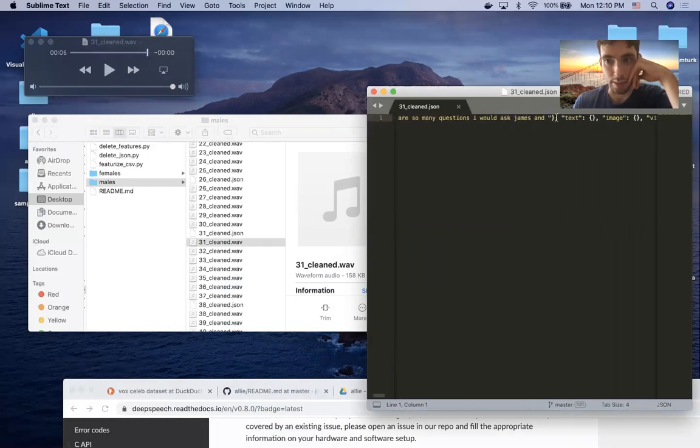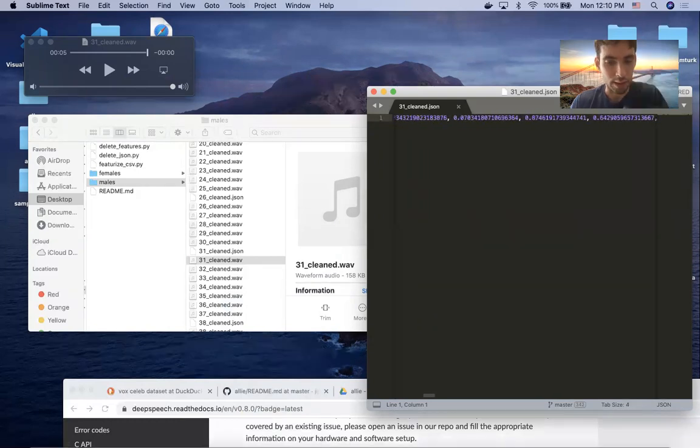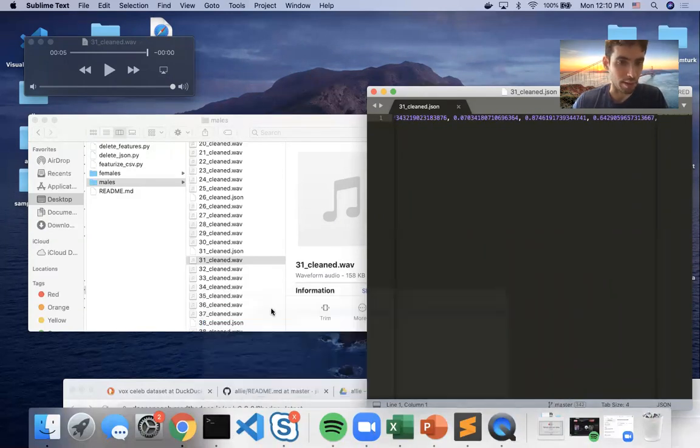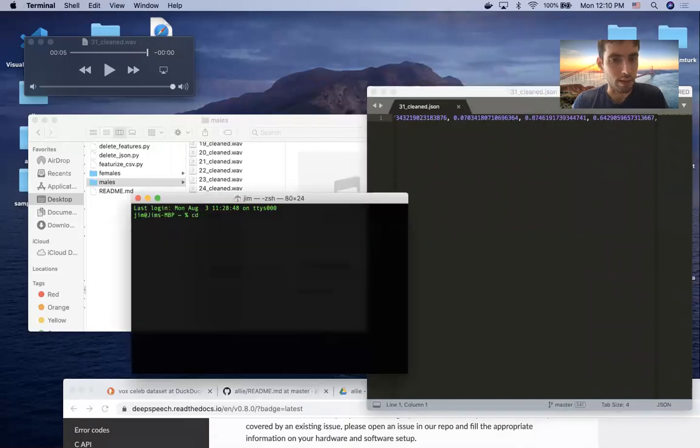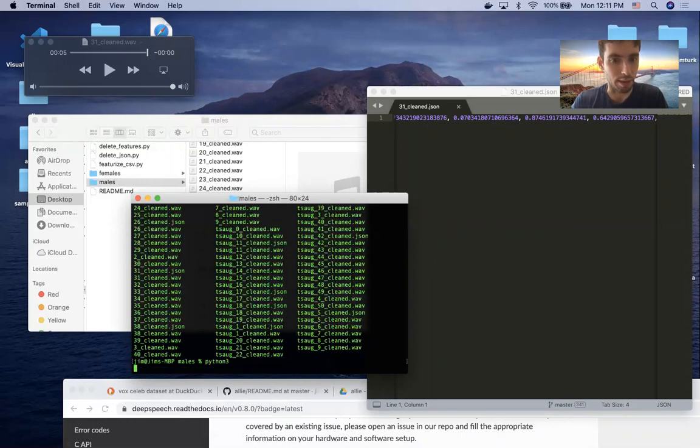Yeah, so that's a pretty good transcript. And then it has all the features here, Librosa features, and all the labels. So I just want to show you guys how to quickly query these, because it might not be intuitive to understand what exactly is going on. So let's go to the desktop, Allie, training directory, where this is at, and then mails. So this is where all the files are at.